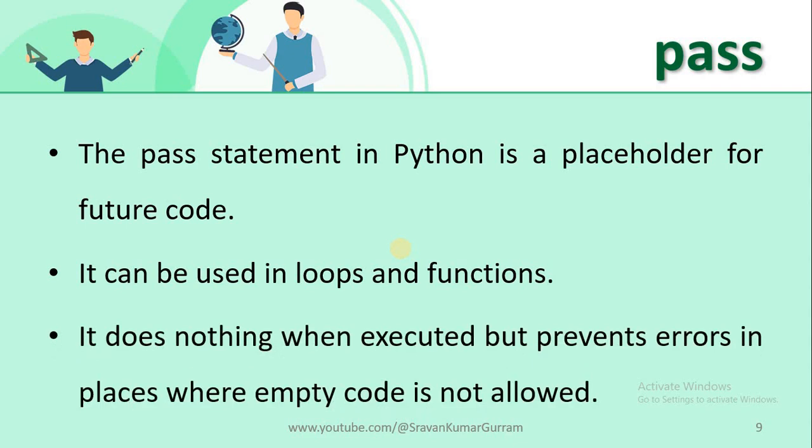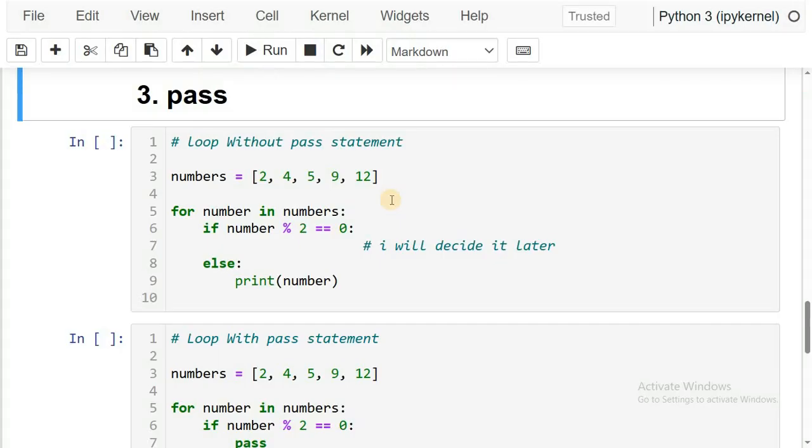When we use the pass statement, it does nothing when executed, but it prevents errors in the places where empty code is not allowed. The meaning of this statement is, if you want to keep an empty space in your code, it will raise an error. I will show you that practically. So if you want to prevent those errors, we can use the pass statement. Now see the example for a better understanding of the pass statement.